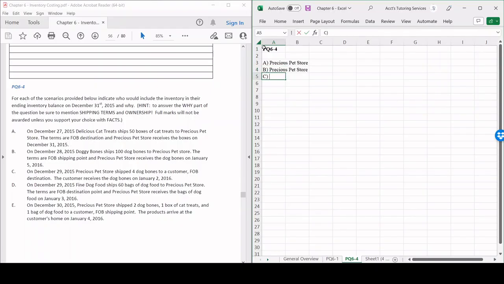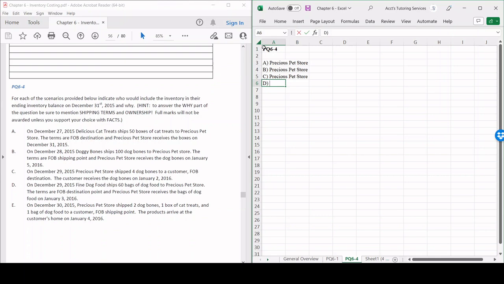For C, on December 29th, 2015, Precious Pet Store shipped 4 dog bones to a customer, FOB destination. So now in this case, Precious Pet Store is the seller and the customer is obviously the buyer. The customer receives the dog bones on January 2nd, 2016. That date is irrelevant because it all comes down to when we ship it. This is FOB destination. It exchanges legal title once it arrives at the buyer's or the customer's warehouse, right? So for C, it's also going to be in the possession of Precious Pet Store.